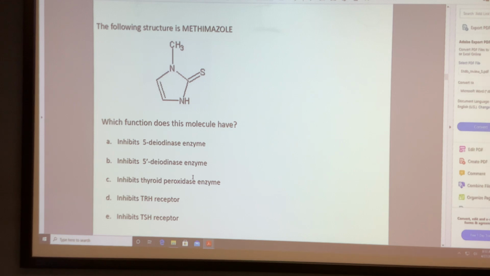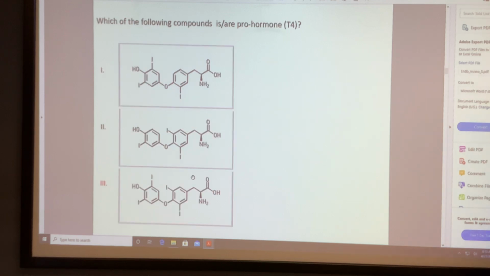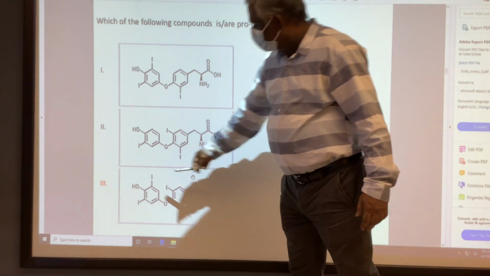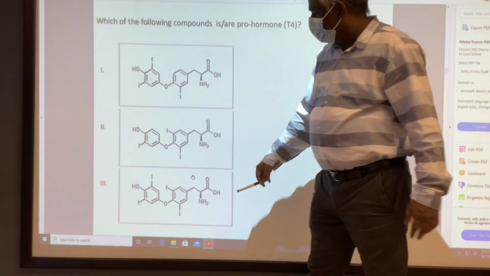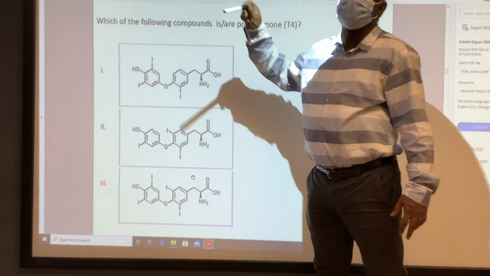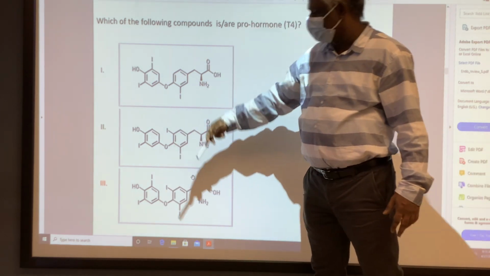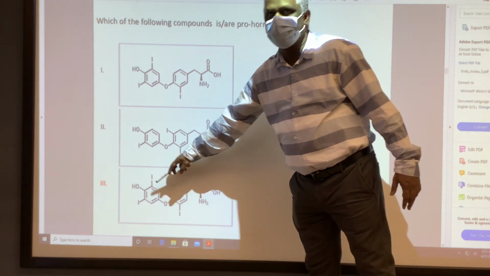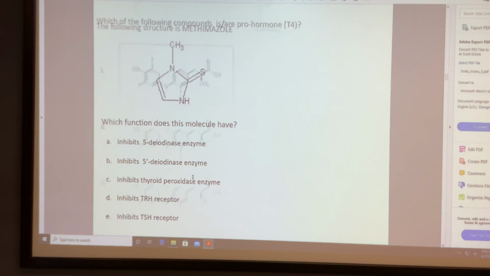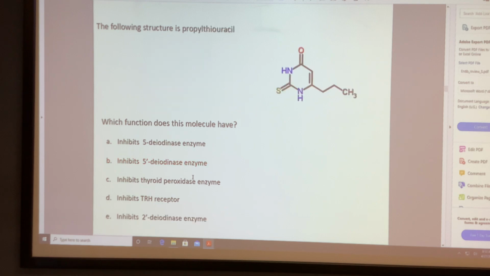The outside ring, removal of iodine from the outside ring. See, when you have this prohormone and you want to make it active, you have to remove one of the iodine. When you remove here, that is 5. When you go to the next ring, that is 5 prime. So we need to remove 5 prime iodine, not 5 iodine, right? So it inhibits 5 prime deiodinase enzyme. That is the mechanism for methimazole.